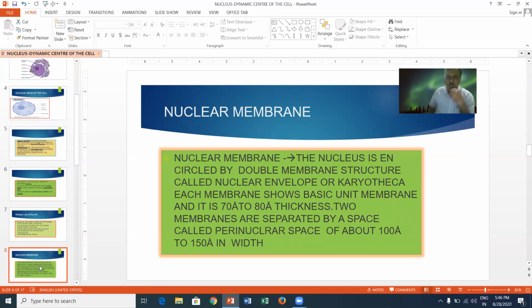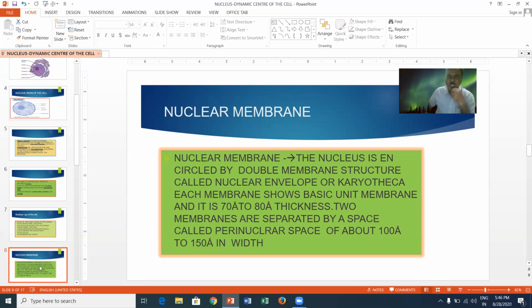Nuclear membrane: the nucleus is encircled by a double membrane structure called nuclear envelope or karyotheca. Each membrane shows a basic unit membrane and measures about 70 to 80 angstrom units in thickness. Two membranes are separated by a space called perinuclear space of about 100 to 150 angstrom units in width.